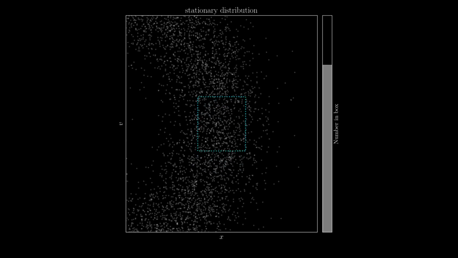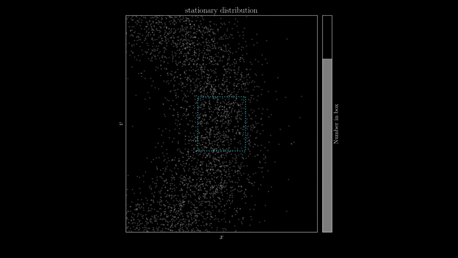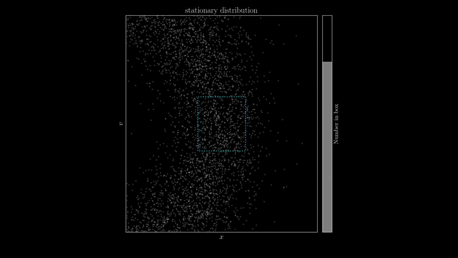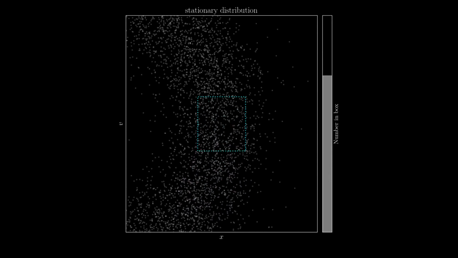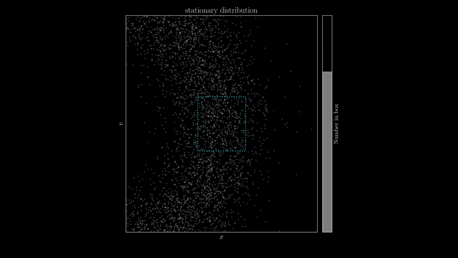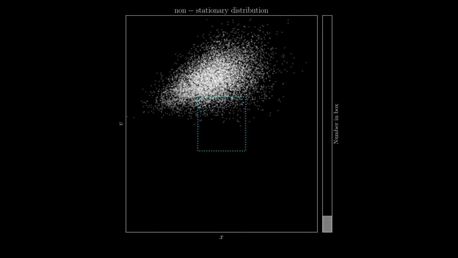In order to actually learn anything about the gravitational field from this snapshot, we have to make an additional assumption. The assumption that we're going to make here is that the system is stationary. That is, that the statistics of the system are not changing in time. Let's consider now not just one particle, but rather an entire ensemble of particles. These particles are moving through phase space, and we can draw a box in phase space and look at how many particles are entering or leaving at any given time. If the number of particles in the box remains constant, then we say the system is stationary.